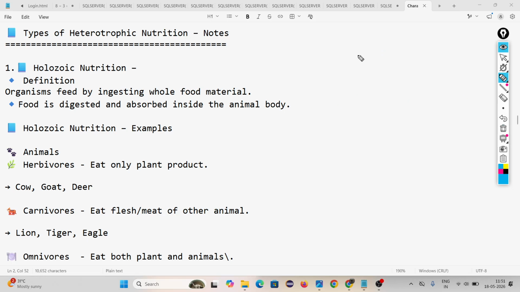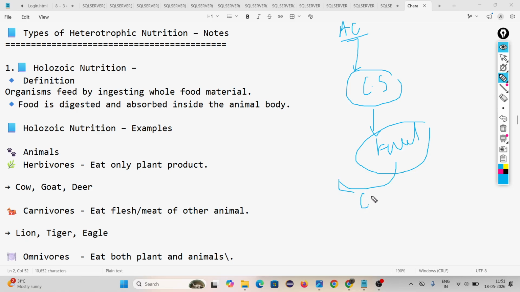Any organism's body never uses complex substances directly. In the world there is no organism that can use these complex substances. Actually our food is generally in complex form. So some animals take this complex food inside the body, and inside the body they convert this complex food into simpler food.